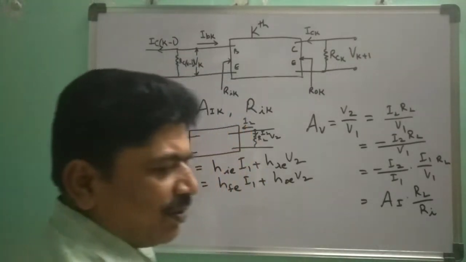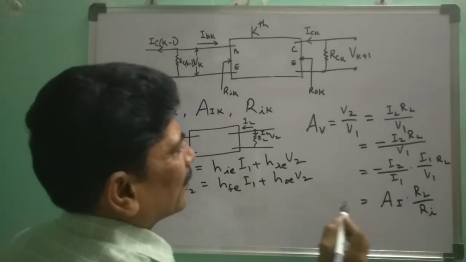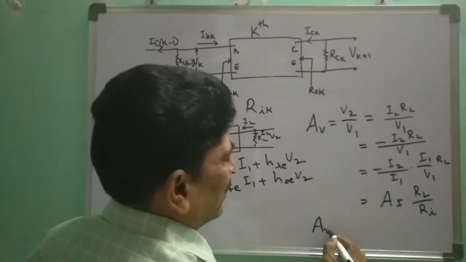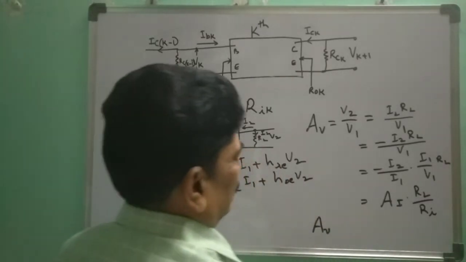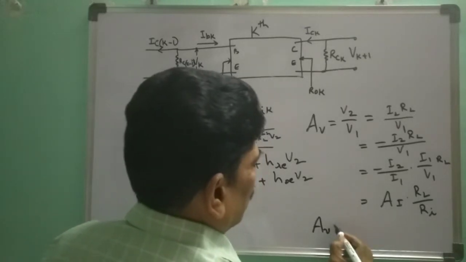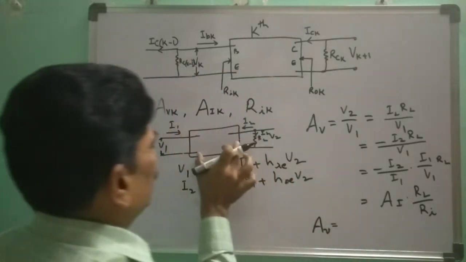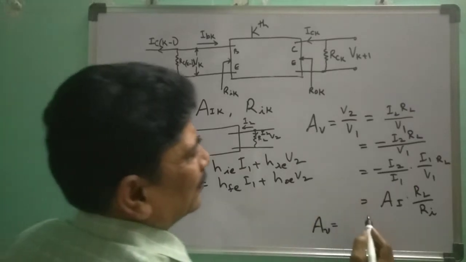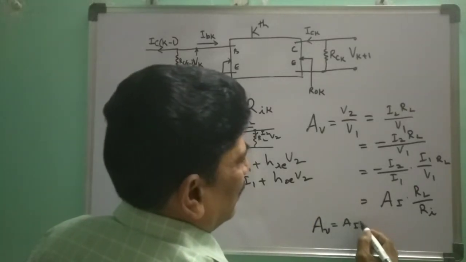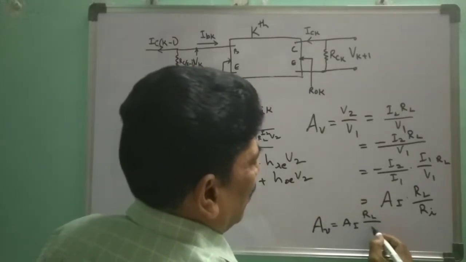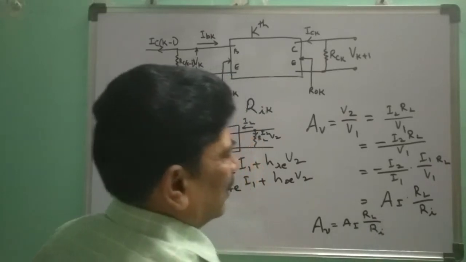So AV, that is the voltage gain for this single stage amplifier, is equal to AI into RL by RI. Okay, you can generalize now.